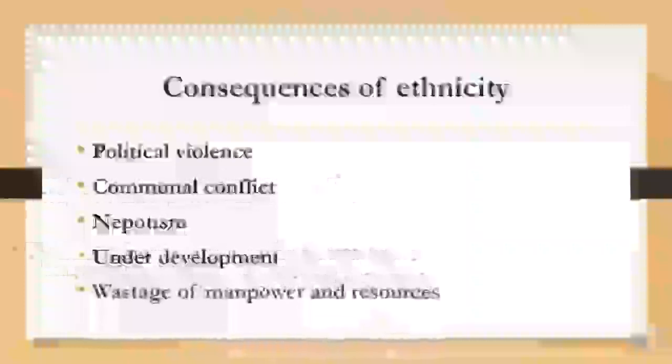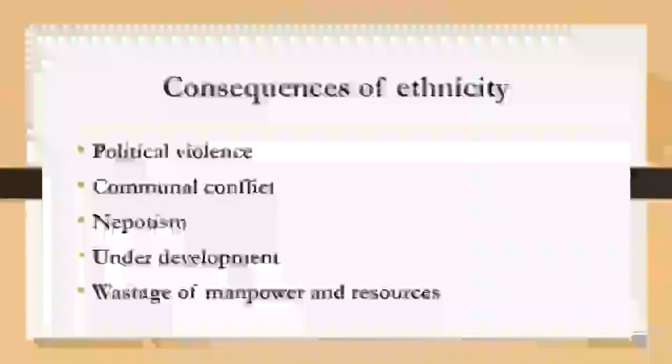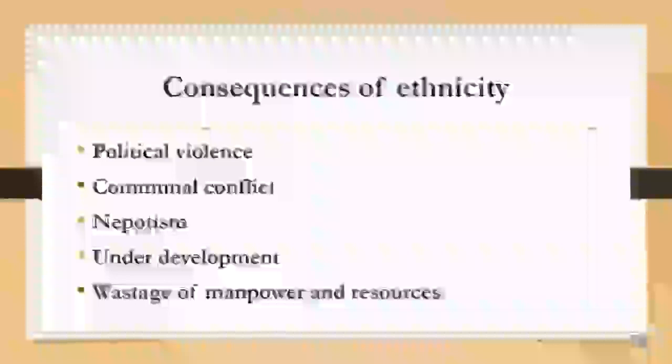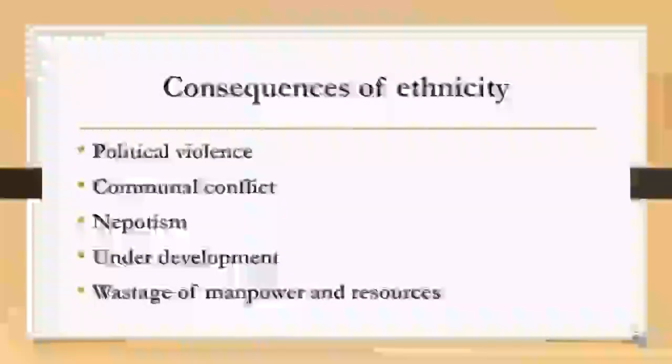And last, wastage of manpower and resources. This Igbo person that is qualified for this job, you didn't take him. That effect, that positive thing he would have done had it been he was in that office, you won't get it again. So you've wasted what? Manpower. That is it. You've wasted what? Manpower and human resource. That will be it. So let's look at ways we can solve the issues of ethnicity.